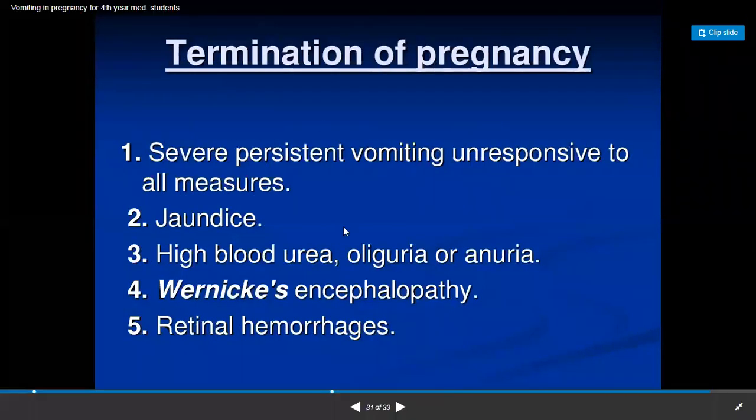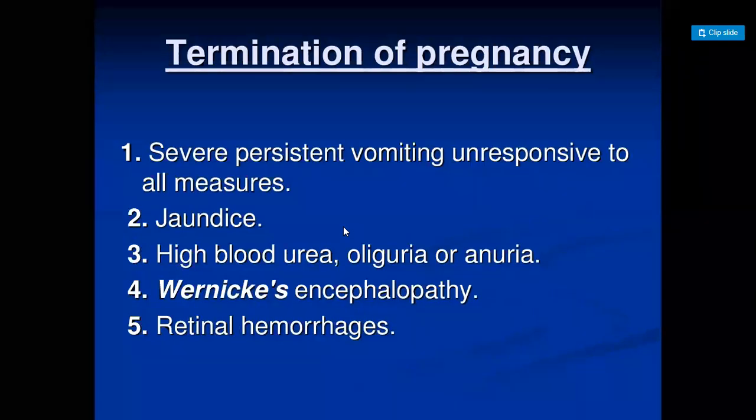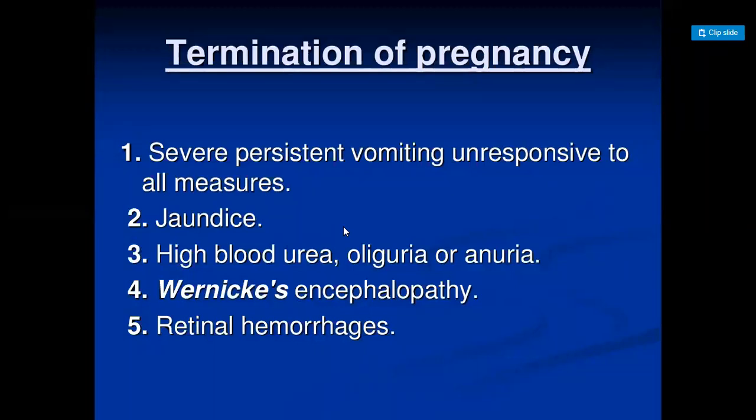Then if there are severe cases, what we have to think about is termination of pregnancy. If there is severe persistent vomiting unresponsive to all measures, then we have to think of the MTP. That is what you learned in the second year. MTP stands for medical termination of pregnancy.